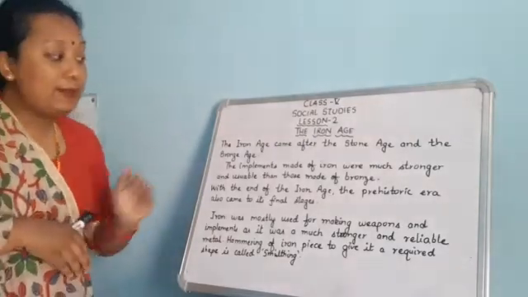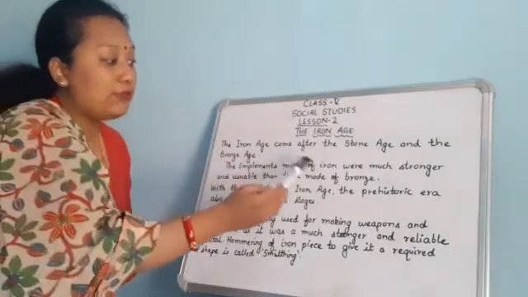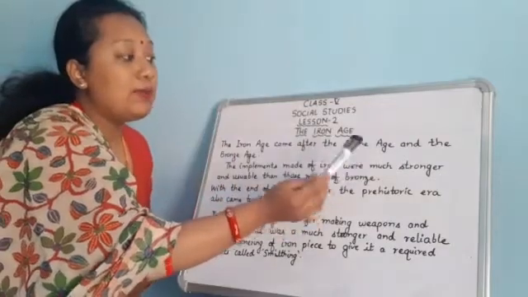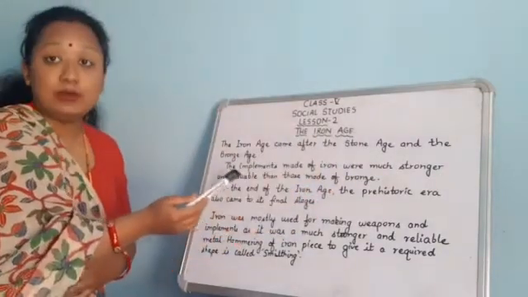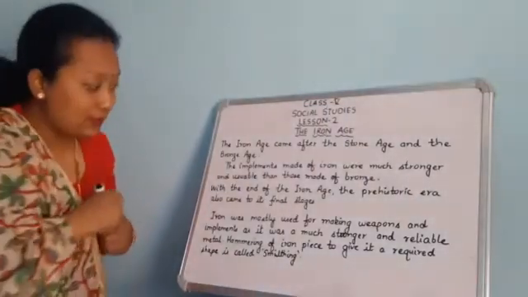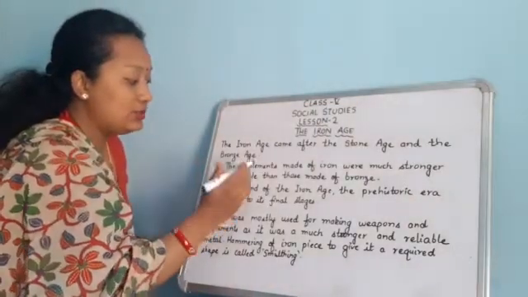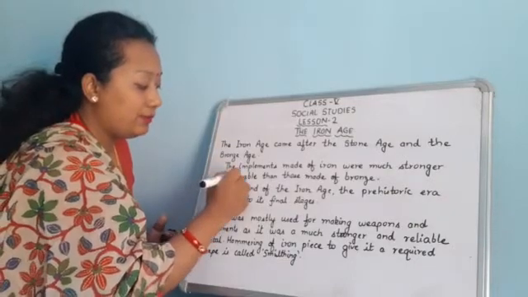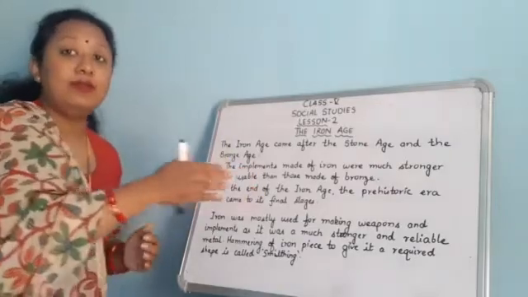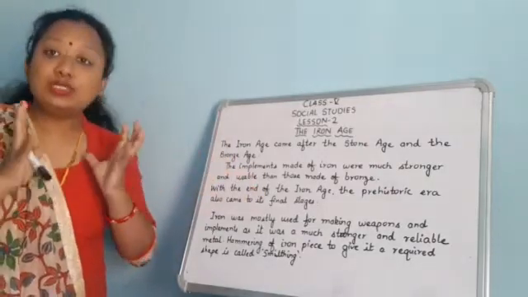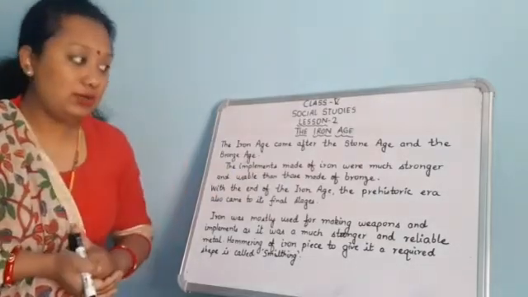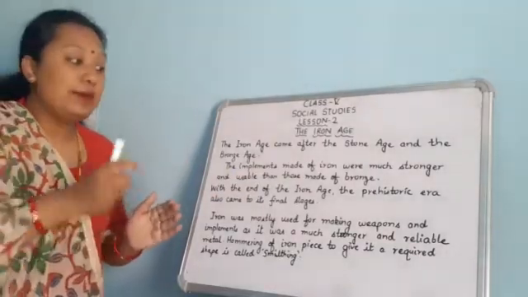Now, the implements made of iron, meaning tools and weapons, were much stronger and more usable than those made of bronze.